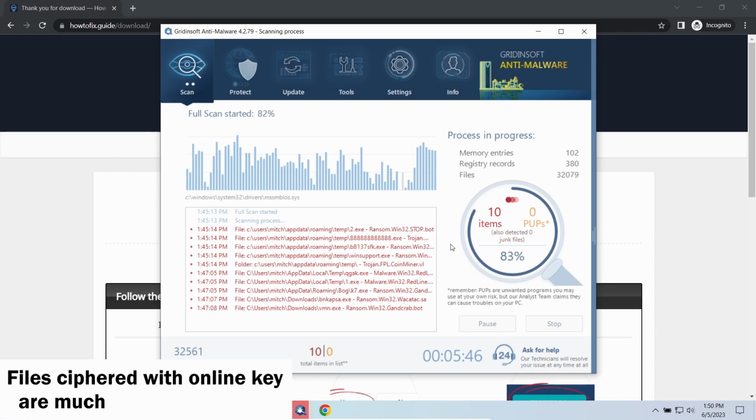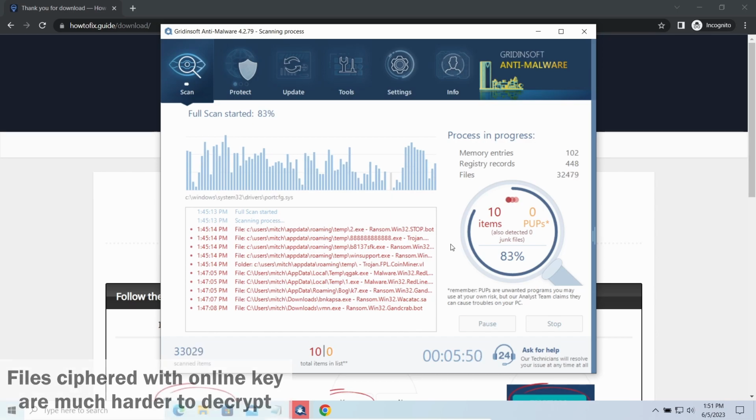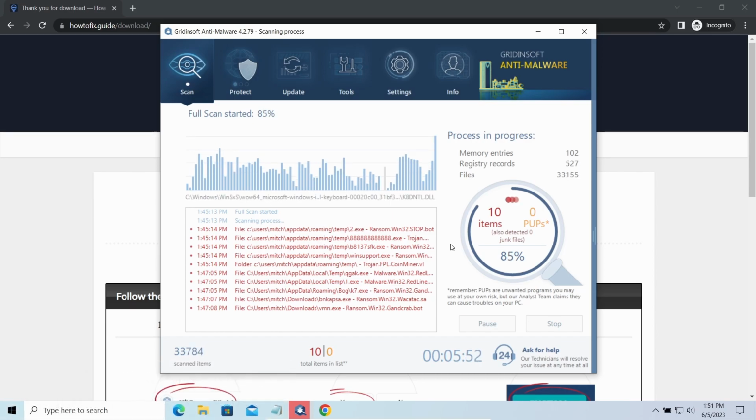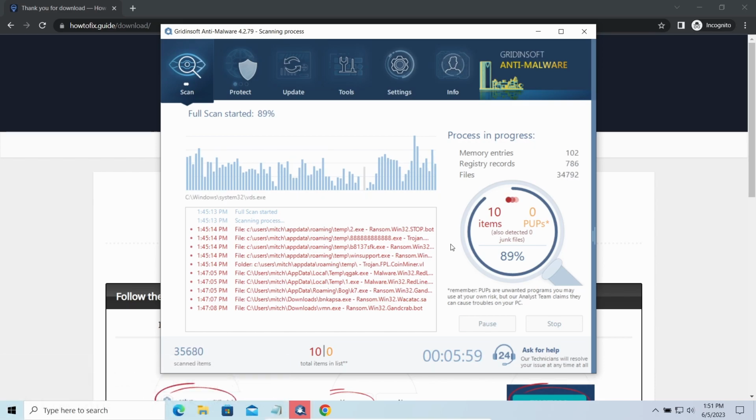Online key is generated and stored on the common server controlled by cybercriminals. There is no way to get it, thus deciphering your files right away is not possible. You need to wait, in some cases for a pretty long time. Keys may leak, law enforcement may arrest the hackers and release all the keys, or specialists may find a vulnerability in the encryption mechanism and release an effective decryptor. There is plenty of room for hope.